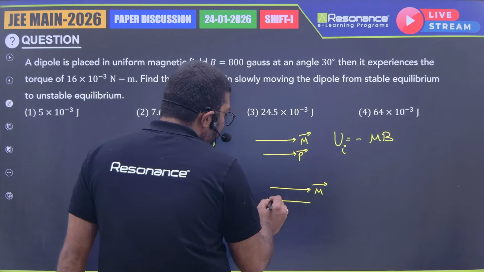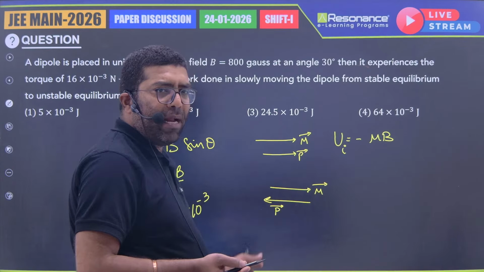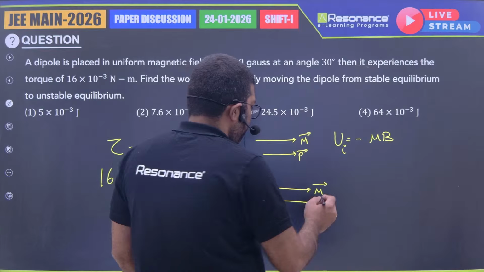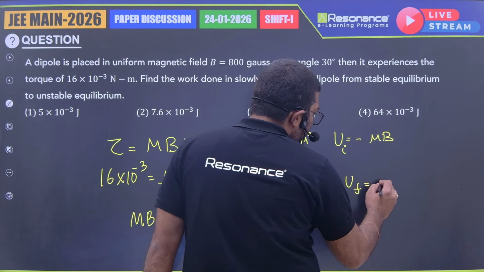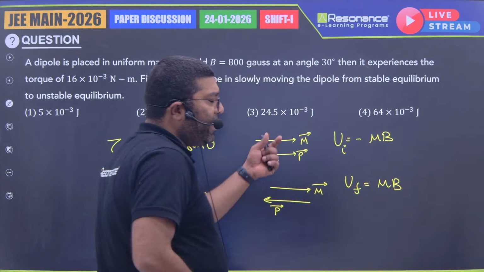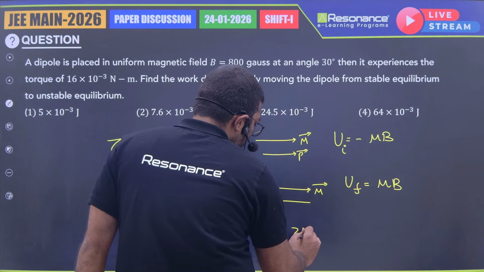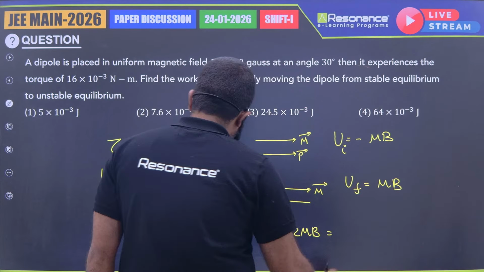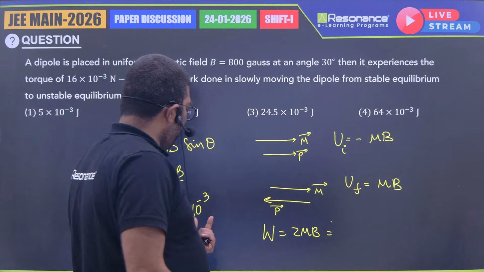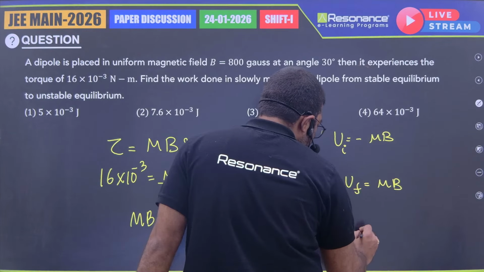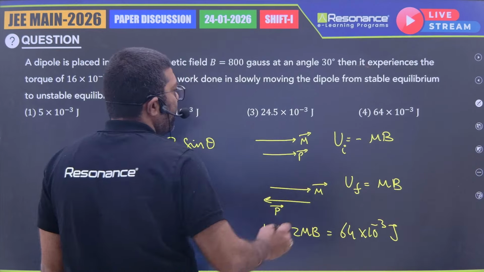In unstable equilibrium position, magnetic dipole moment and magnetic field will be in opposite direction. So U final will be mB. So the work done will be 2mB. mB value we know is 32 into 10 power minus 3. So work done will be 64 into 10 power minus 3 joules.